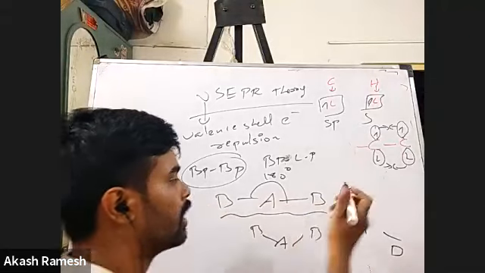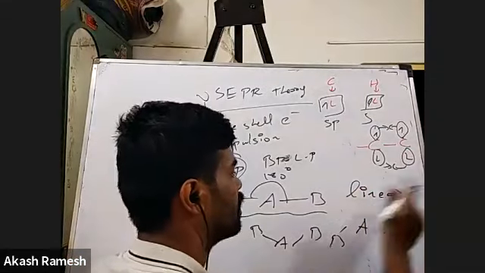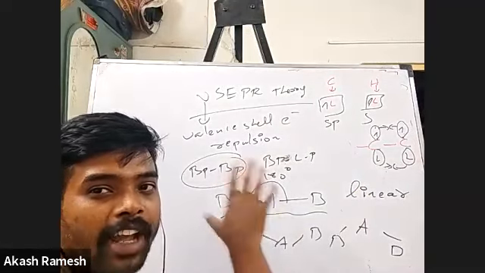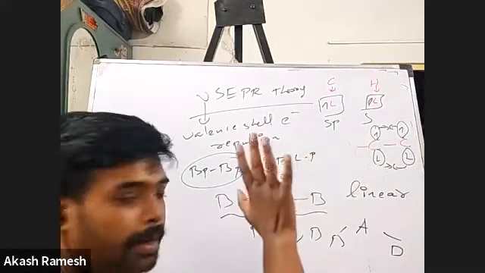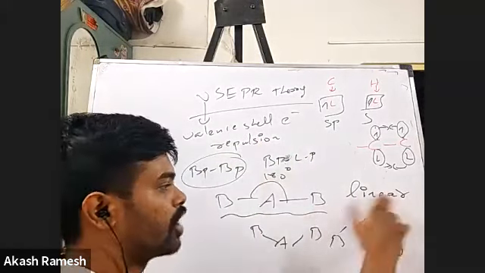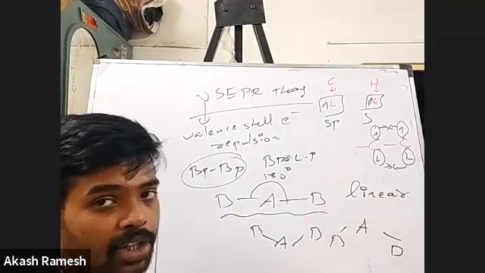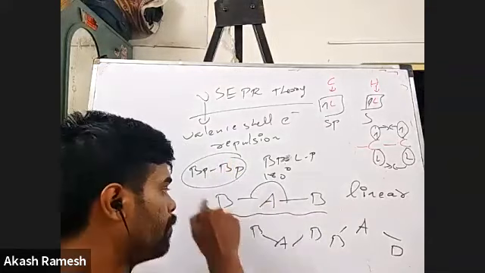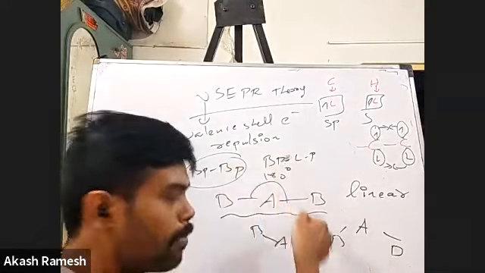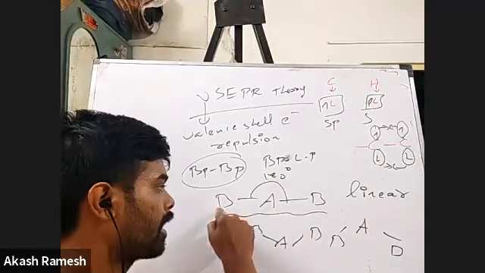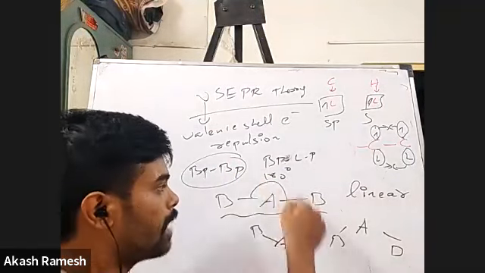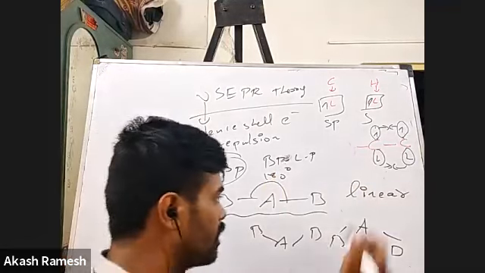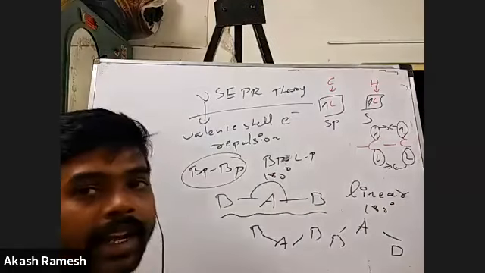So this shape is what is called linear shape, a straight line. Linear shaped molecule. So whenever you have an AB2 type of molecule with no lone pairs, you can blindly say that the shape is going to be called linear. And the bond angle: remember, when I say bond angle, it should be bonding atom, central atom, bonding atom. So that bond angle will obviously be 180 degrees. So linear with a bond angle of 180 degrees.